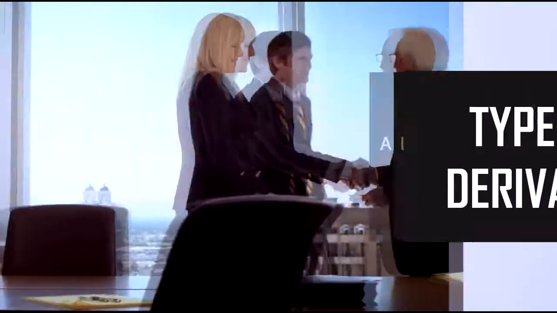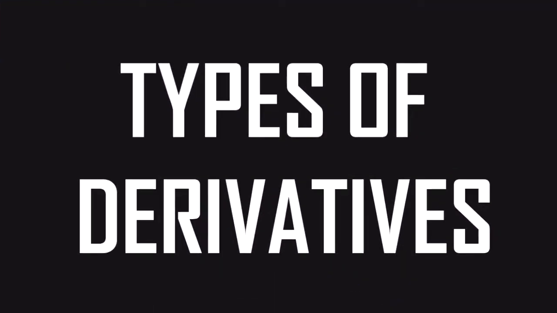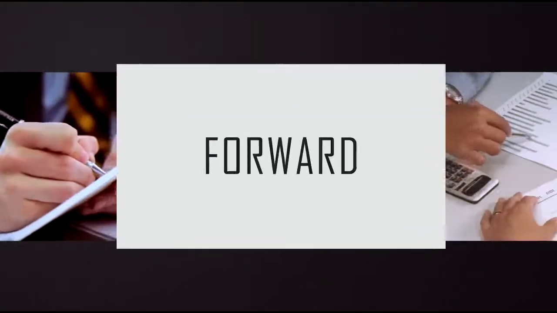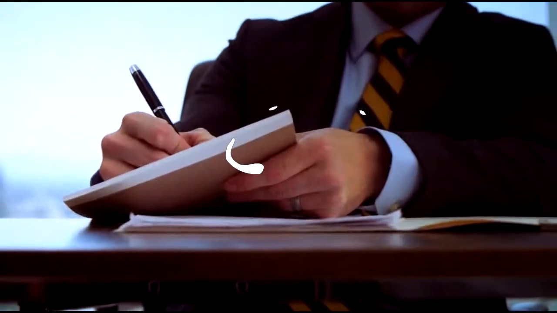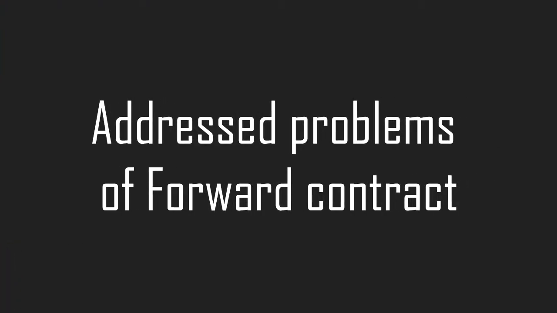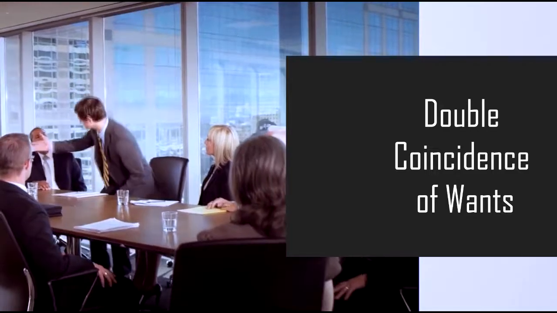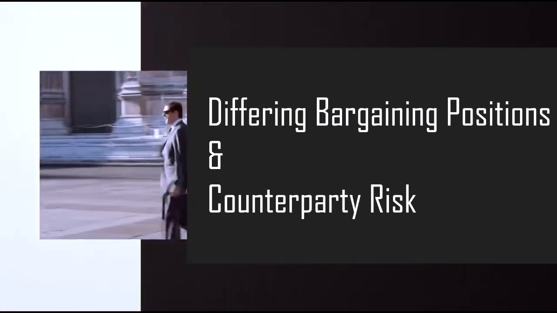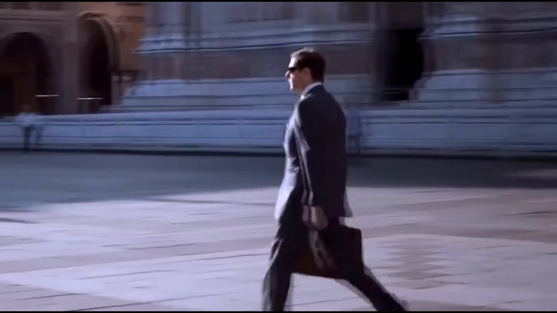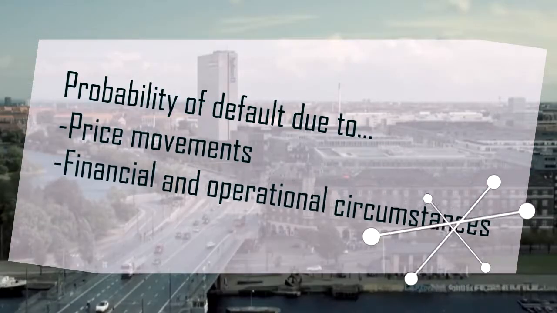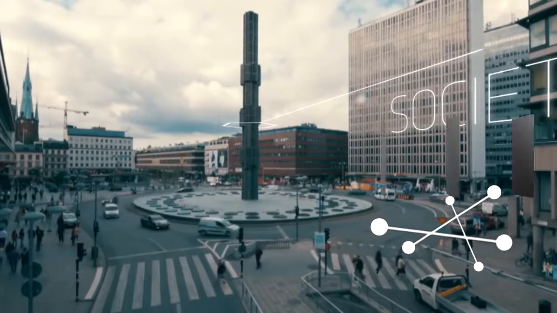There are 4 types of derivatives up to date, namely forward, futures, options, and swap. The situation earlier is an example of how a forward contract works. Futures contracts evolved as a result of problems with the forward contract, which are double coincidence of wants that are difficult to be met, differing bargaining positions that often lead to biased pricing, and counterparty risk, which is the probability of default due to price movements, financial and operational circumstances of the counterparty.